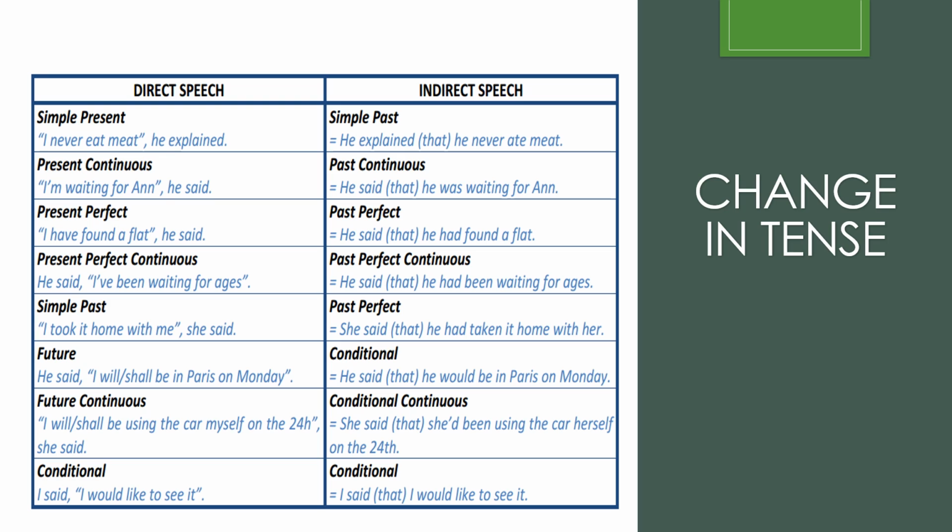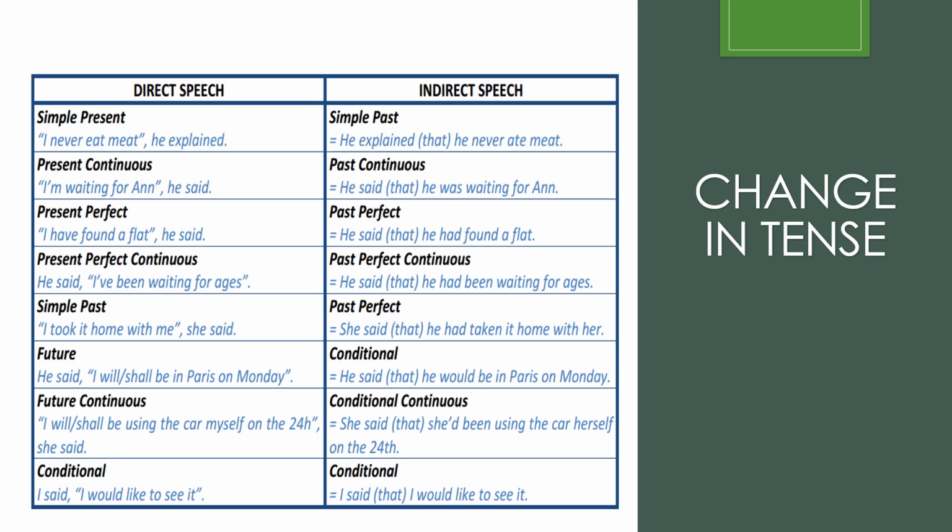When the reporting verb is in the present tense or future tense, then there will be no change in the tense in the reported speech. When the reported speech is a universal truth or a proverb or a habit, then there is no change in the reported speech.